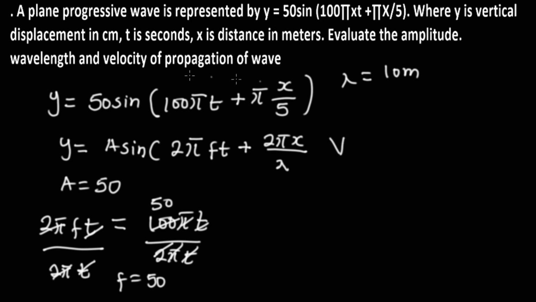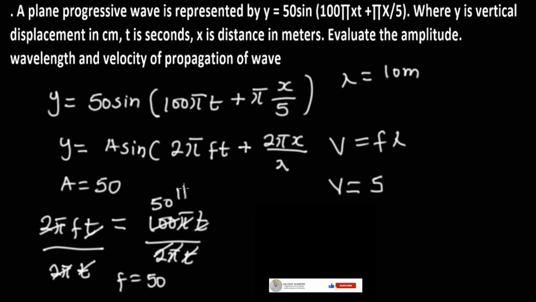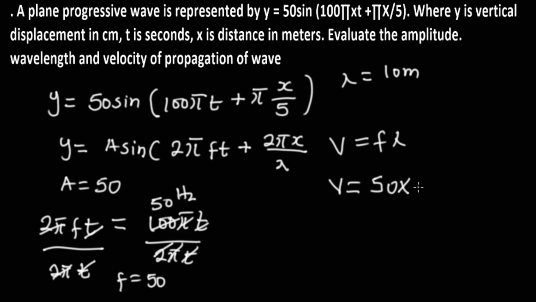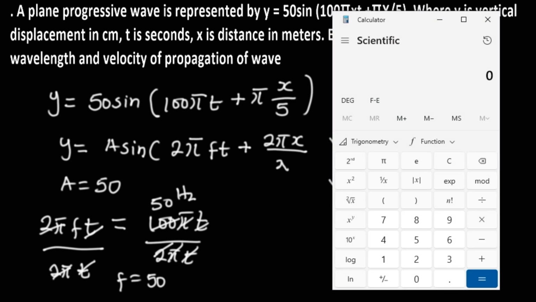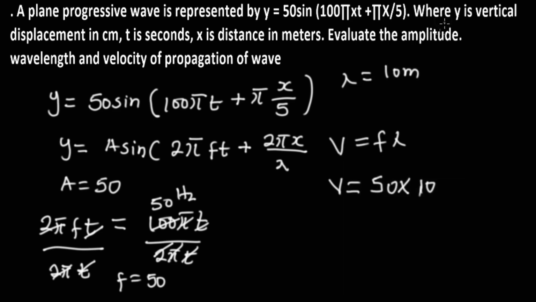So from this equation, they say find the velocity of propagation. v is equal to f lambda. We can answer that velocity is equal to the frequency, which is 50 hertz. Please don't forget to put the SI unit. 50 multiplied by 10 is going to give us 500. So the velocity becomes 500 meter per second. This is how to solve this problem.